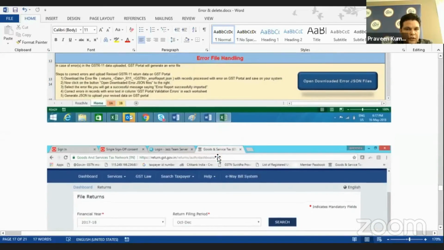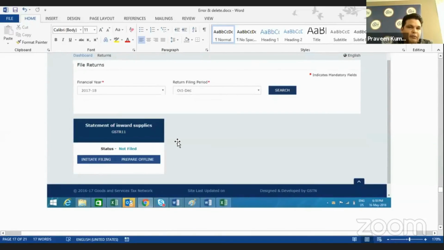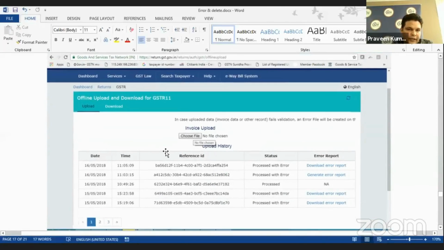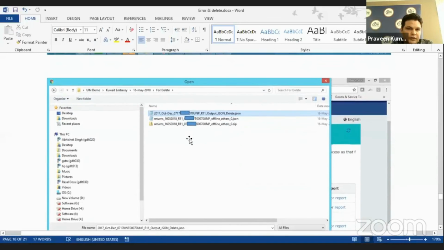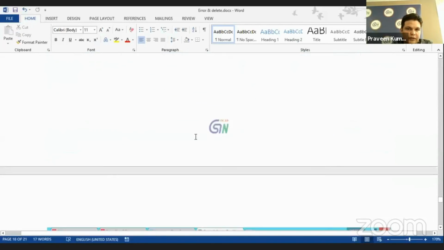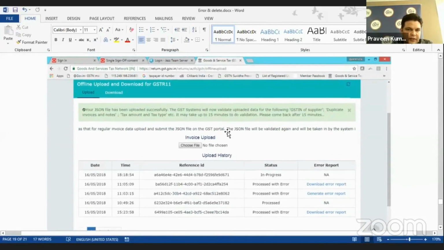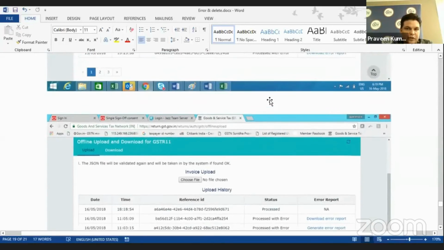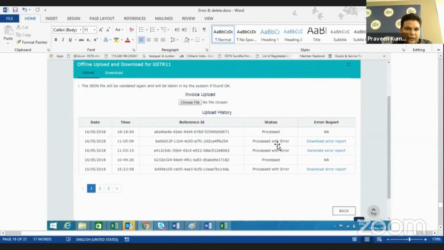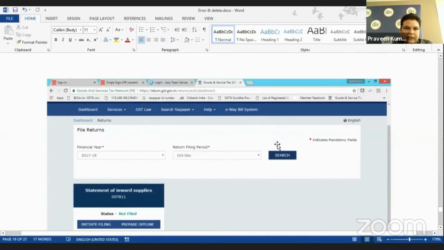Go again, log into the system, go to the return dashboard. Again, click on initiate prepare offline. Select the recently created file of this delete action. Choose that file. Status becomes in progress, the latest one, and then processed. And now you're good to go with the delete.